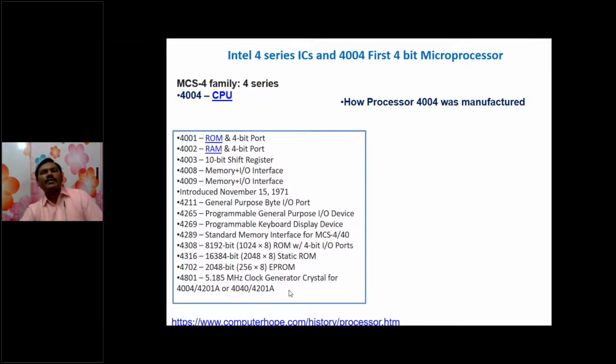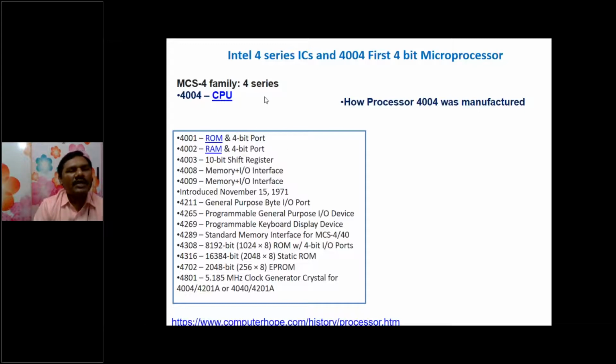Now, the evolution of microprocessors. Before going to the real evolution, I want to explain the 4 series of ICs. The first number for all these ICs is 4, that's why this series is called the 4 series. At first, a microprocessor was not manufactured. First they manufactured a ROM IC, a 4-bit chip, and then the 4002, one more IC, which is a RAM. These two are memory chips. Next they manufactured a shift register for storing or shifting of the data.